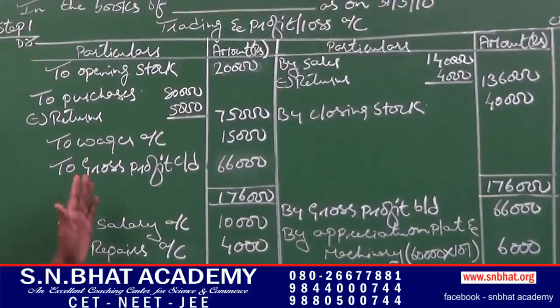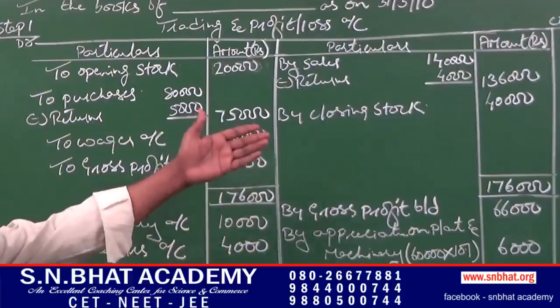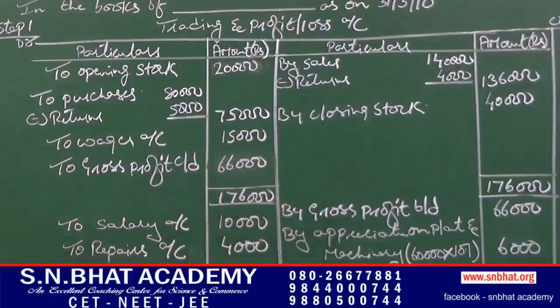Before the preparation of final account, we have to mark the transaction in which they have to appear. The transactions which are given in the trial balance should appear once either in trading account or profit or loss account or in balance sheet.